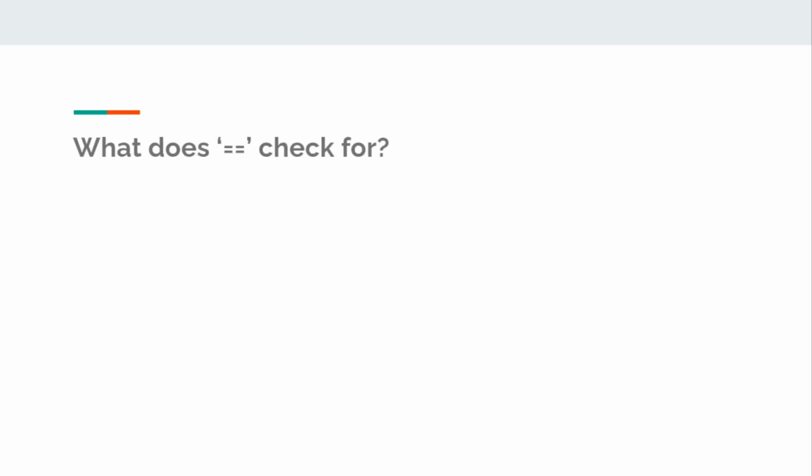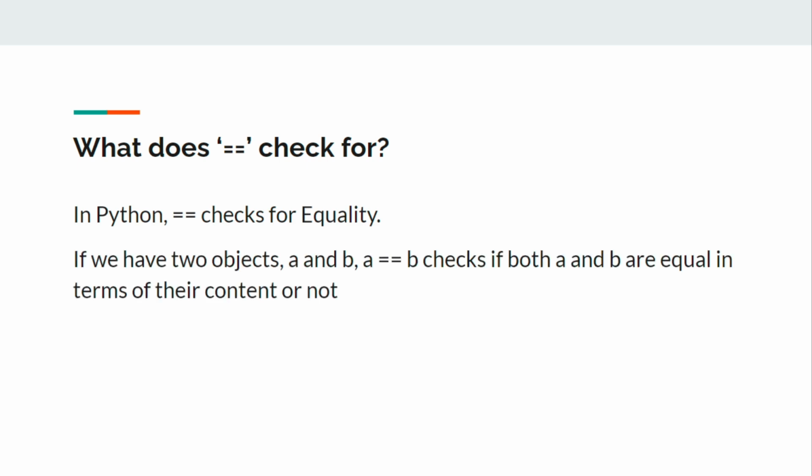So let's first understand what does double equal to check for. In Python, double equal to checks for equality. Now what is equality? If we have two objects A and B, A double equal to B is checking if A and B both have the same content or not, based on the equality constraint defined in A and B. So if we have two integers A and B, the equality constraint will be if they have the same values, both of the objects are going to be equal. So in that case, 1 double equals to 1 is going to return true, but 1 double equals to 2 is not going to return true, it is going to return false.